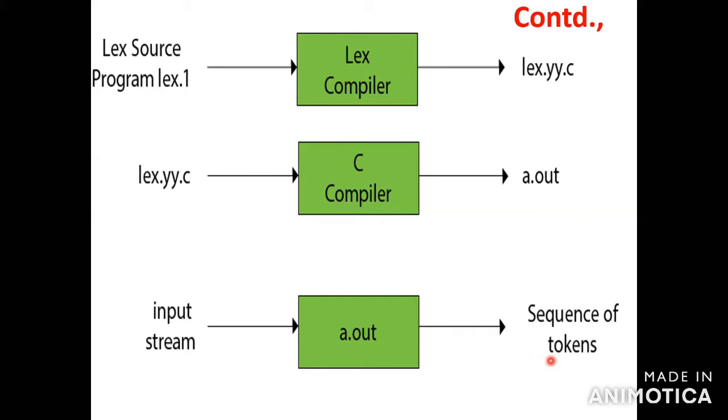For the lexical analyzer, the tool we generate is called the lex tool. It has three steps. The first is the lex source program, named lex.l. Then you compile it with the lex compiler, which produces lex.yy.c. Based on that output, you compile with the C compiler, which produces a.out. Then you give the input string, execute the program, and the output is a sequence of tokens.